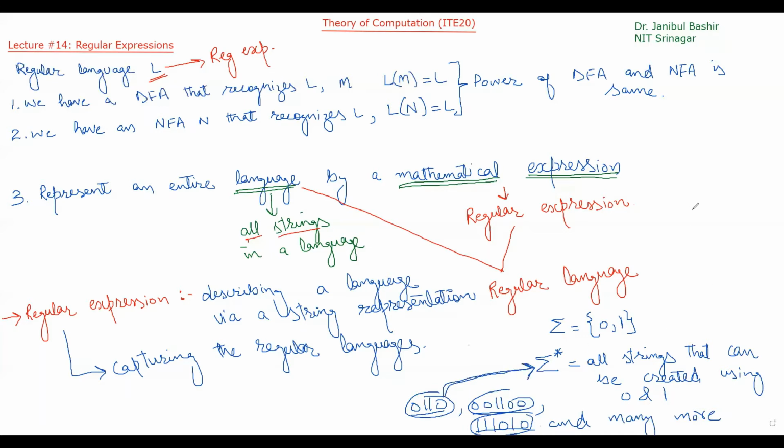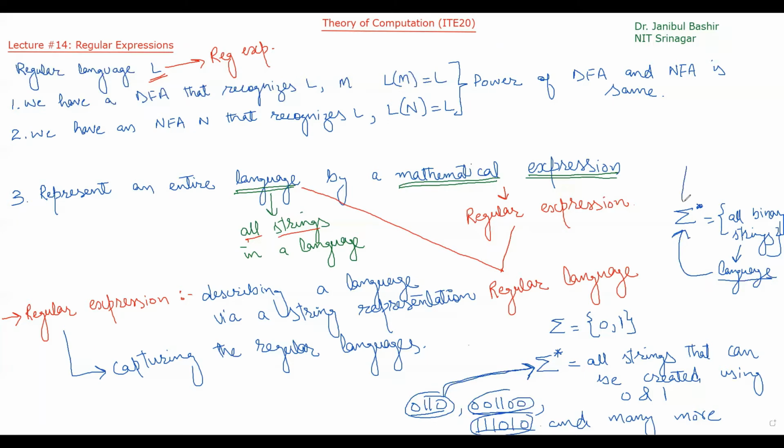So we can say this sigma star is a string representation, and it represents all binary strings. And we know that a set of strings is a language, and this language can be represented by sigma star, by this mathematical expression.